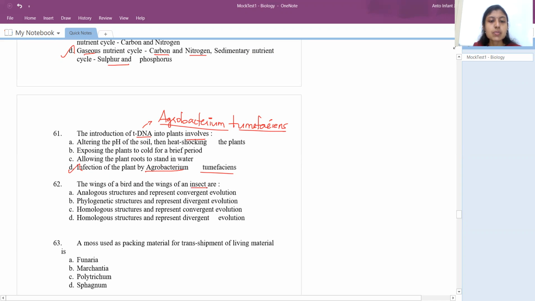The wings of the bird and wings of the insects are. So if you look at the bird and insect, they have different origin and their wing structure is also different. In birds, the wings are composed of bones, whereas the insect wing is just a membrane. So they have different structure, but they both perform a similar function, which is flying. If they have similar function, they come under analogous structures. And they represent convergent evolution, which means they are from different families, but because of similar function, they are converging. So it is convergent evolution. Okay, so the next question.